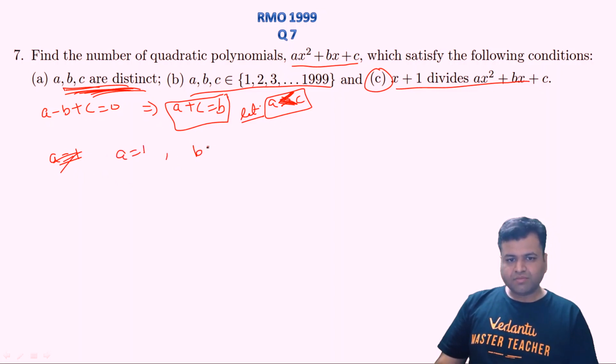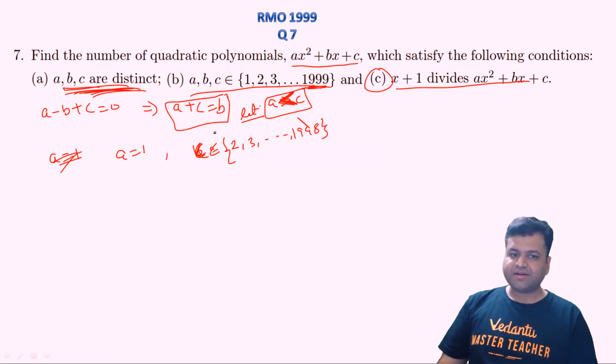So c can belong to 2, 3 and so on, a maximum of 1998, because b can have a maximum value of 1999 and a is 1, so a plus c can have a maximum of 1999, right?